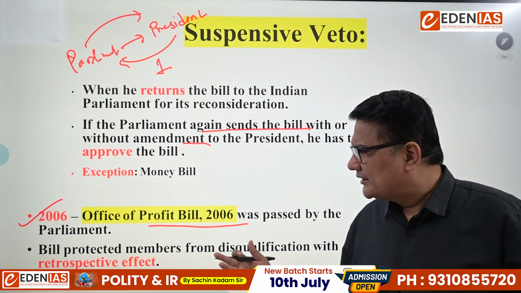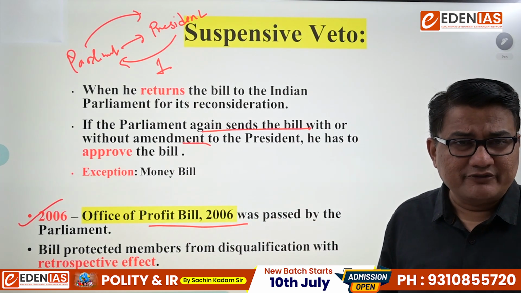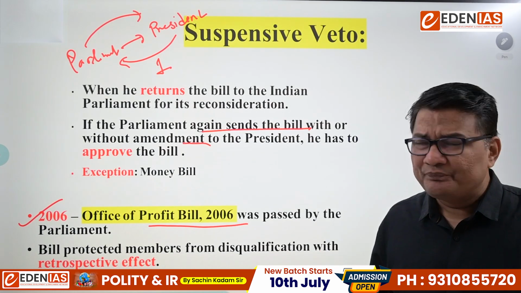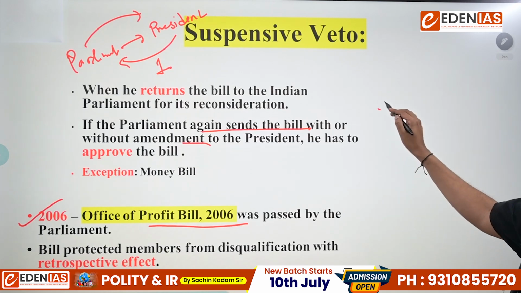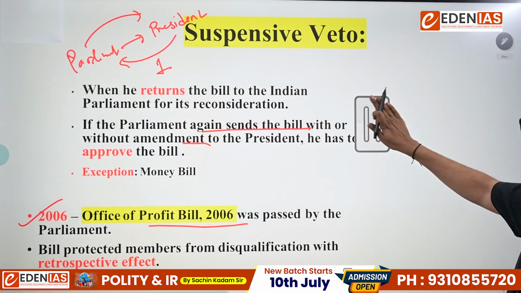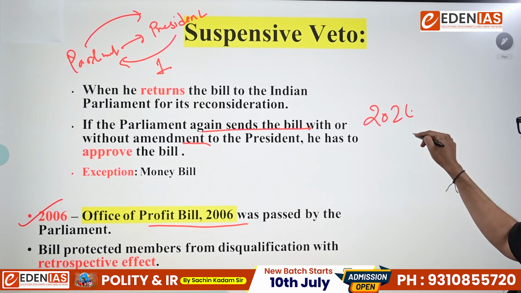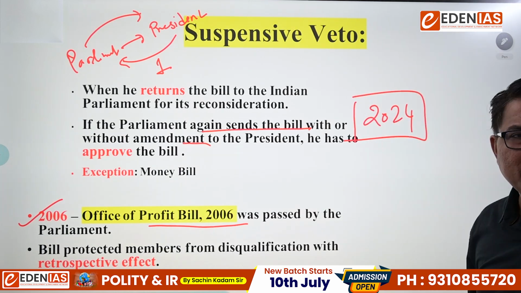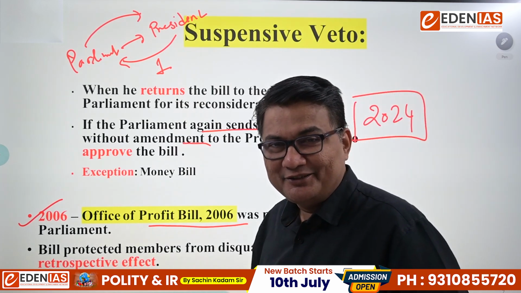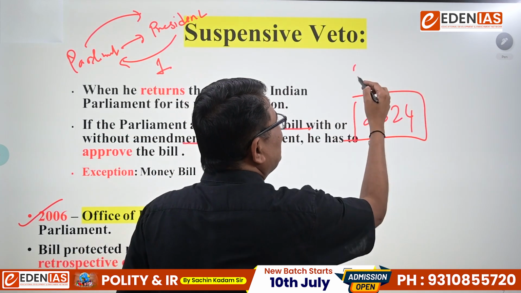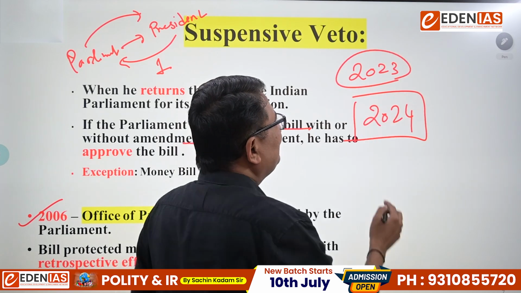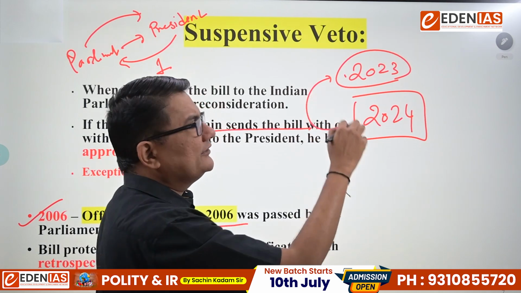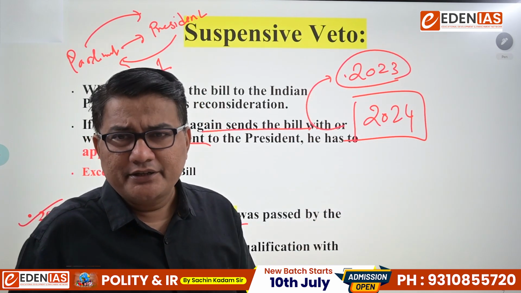Now comes the next question. Why was this bill introduced then? Listen carefully. Who decides office of profit? As per the rules, it is decided by Parliament by law. So, in this case, what happens? Suppose today is 2024. If you are holding an office of profit today, obviously you cannot remain a member of Parliament. But suppose I bring a bill to protect you and pass it from 2023, then that office is no longer an office of profit. What exactly have I done? I have passed the bill with retrospective effect. Can Parliament do it? Yes.